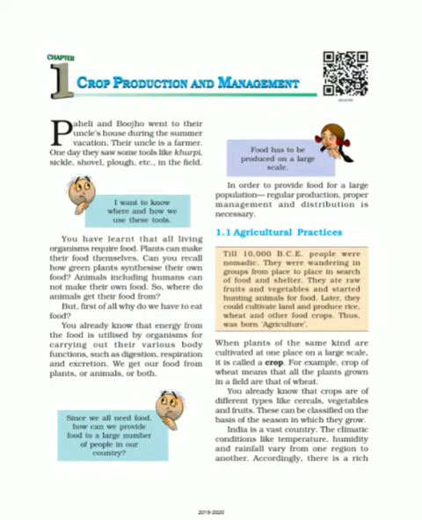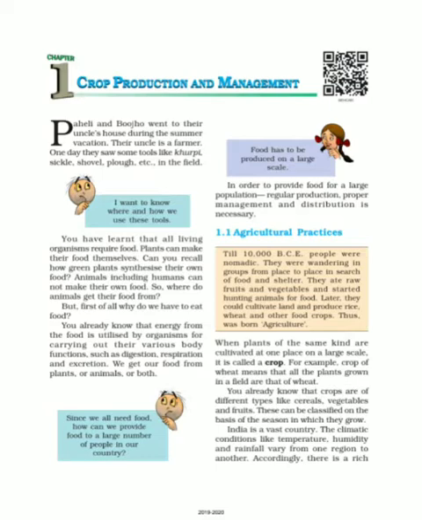Crop. What is a crop? Crop is basically a terminology related to plants. That means when plants of the same kind are cultivated at one place on a large scale, it is called a crop. That means when many plants of the same kind are grown on the same area, that is called a crop. If we take the example of a wheat crop, many wheat plants have to be grown on the same area to be called a wheat crop.